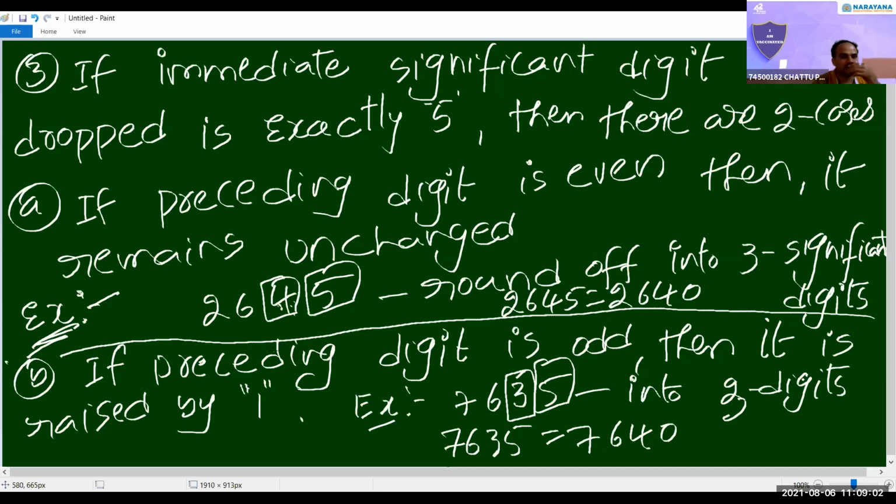It remains unchanged means we should not change anything, no, sir? What remains unchanged? The number itself, sir. Which number? 2645? No, the preceding digit. It means the preceding digit we should write as it is. Okay, got it, sir.